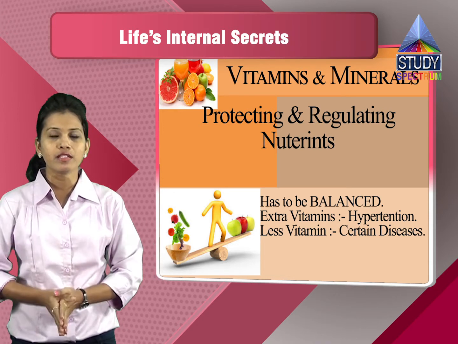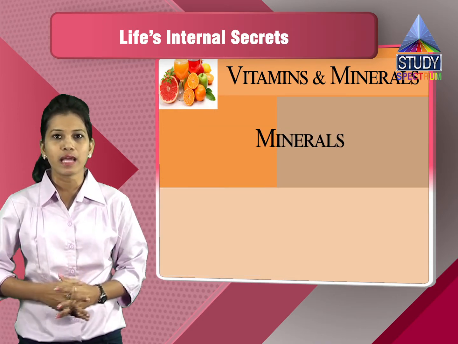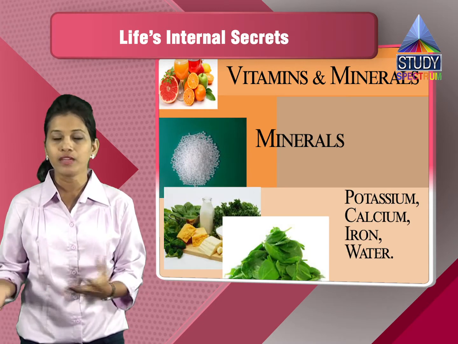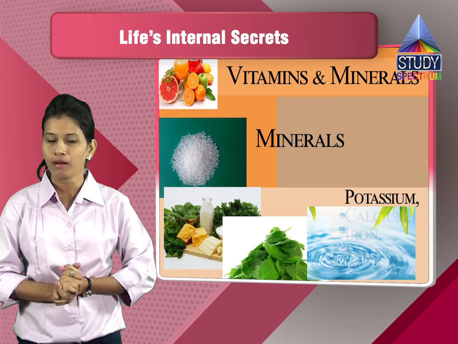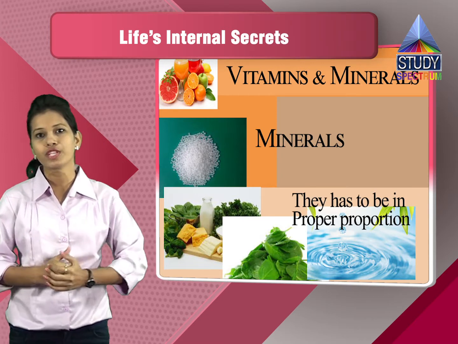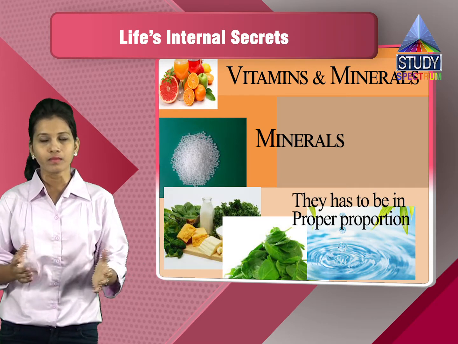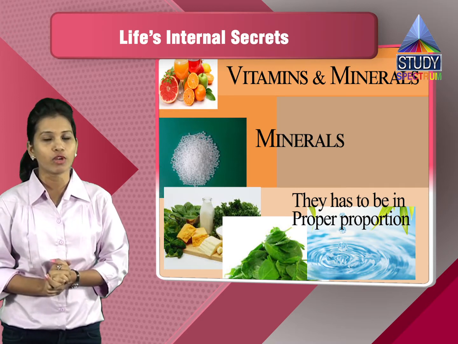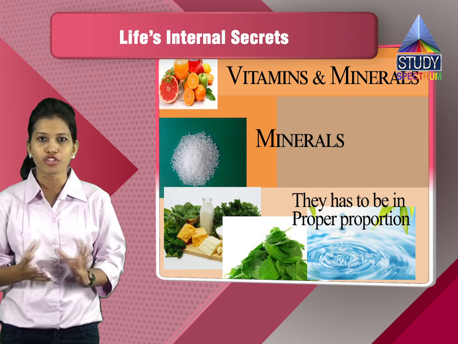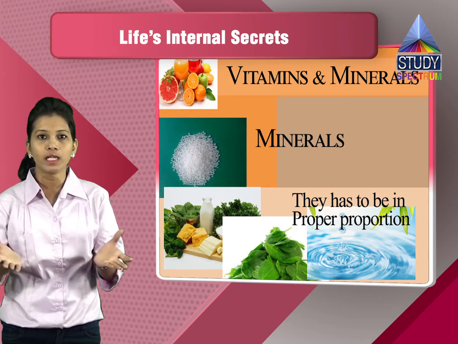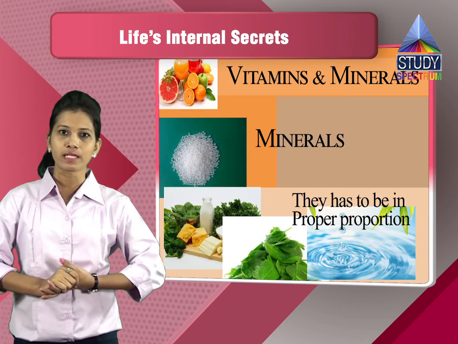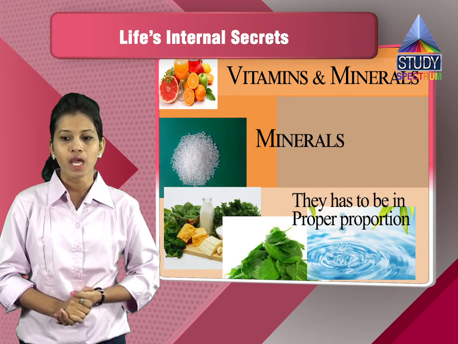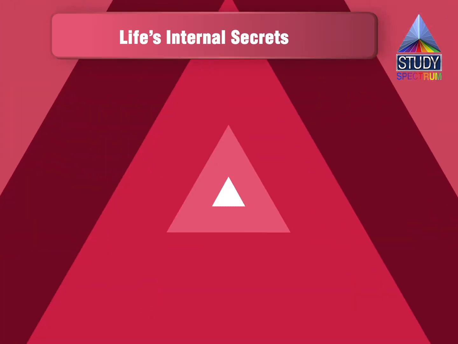There are various minerals like potassium, calcium and iron. Even water is considered one of the minerals, and these are required in your body in proper proportion. If that is not available, your body will not function properly. So these protecting and regulating nutrients protect your body and also regulate its functions.